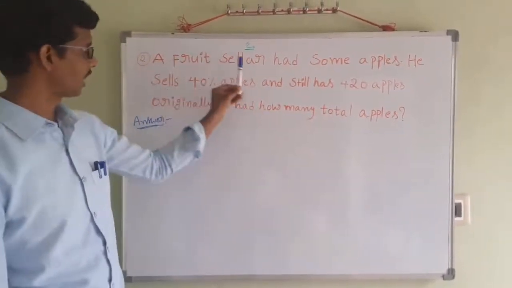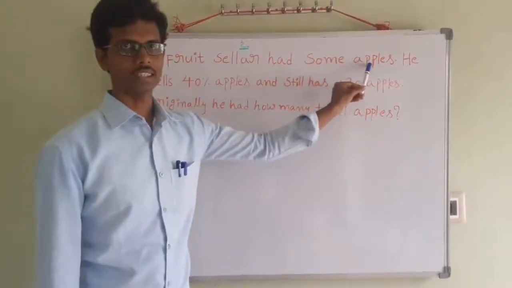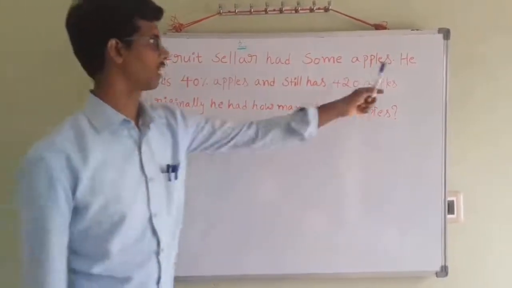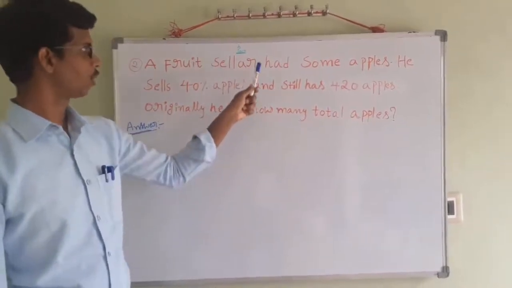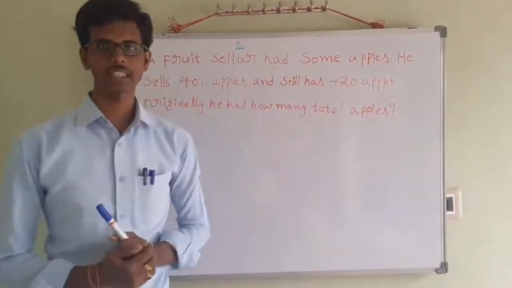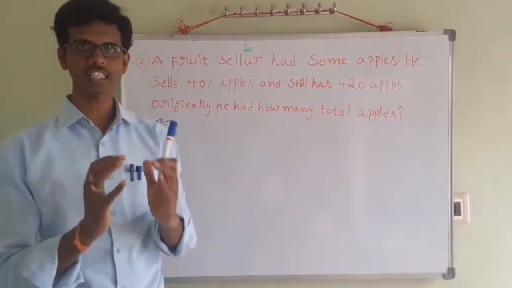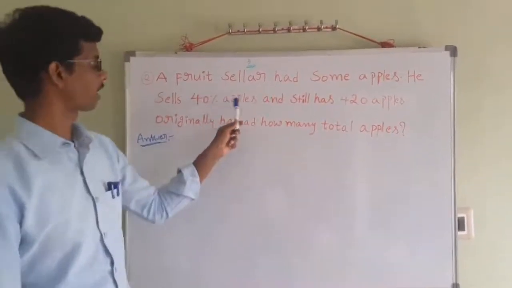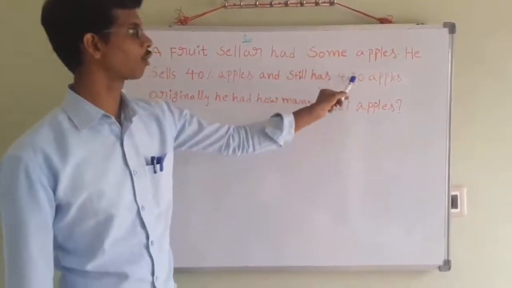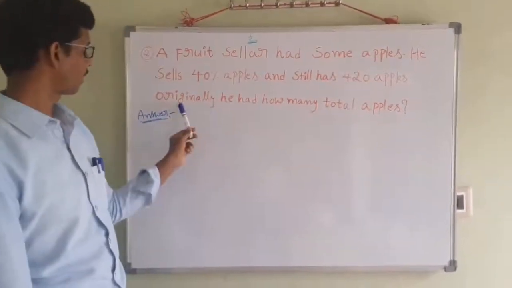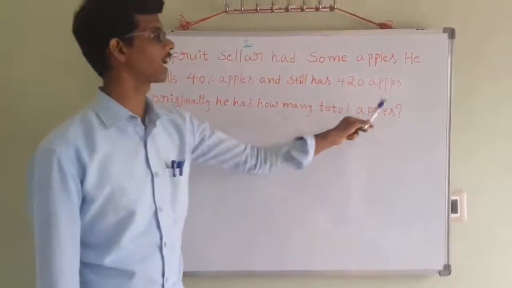He has some apples and sells 40% of them. In total he had 100% of the apples. Out of this 100%, he sold 40%, and still he has 420 apples. We want to find out how many total apples he originally had.